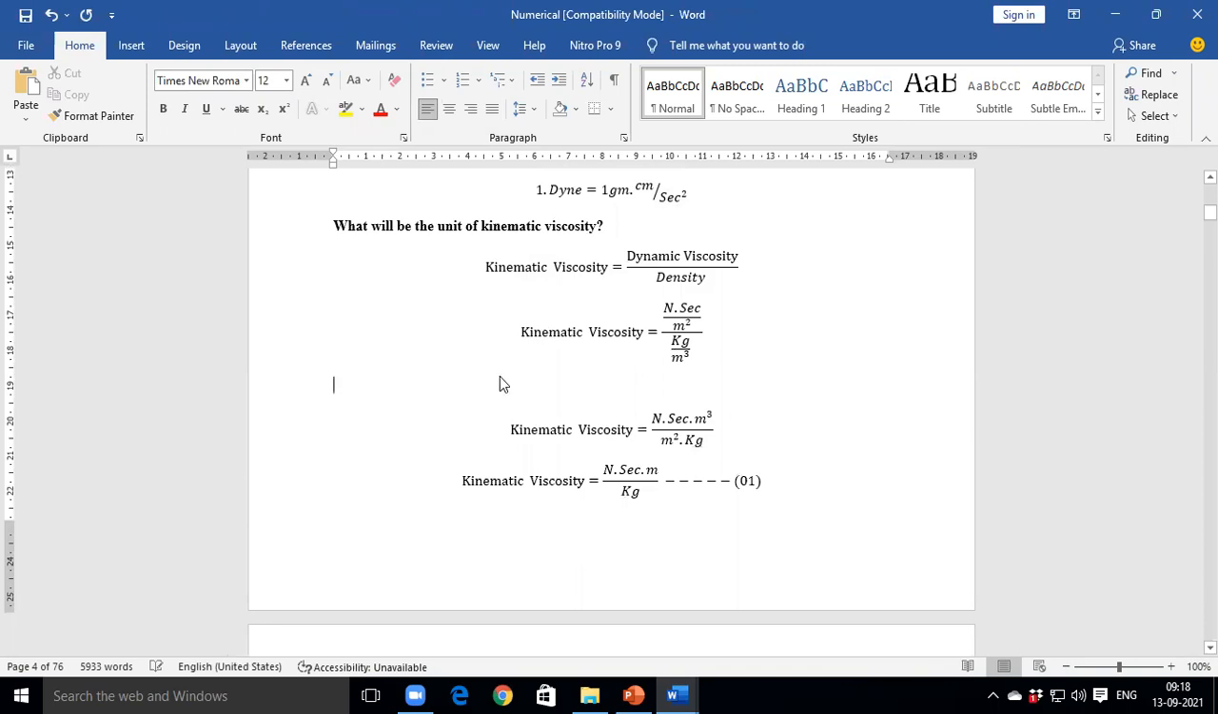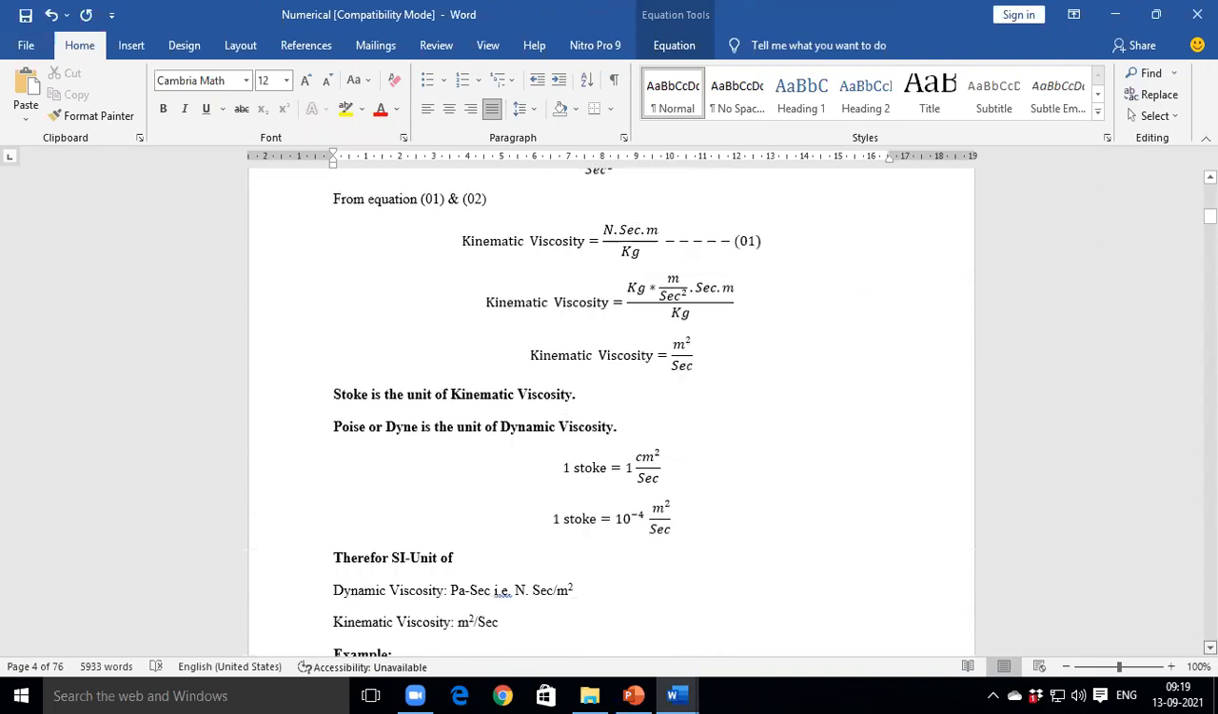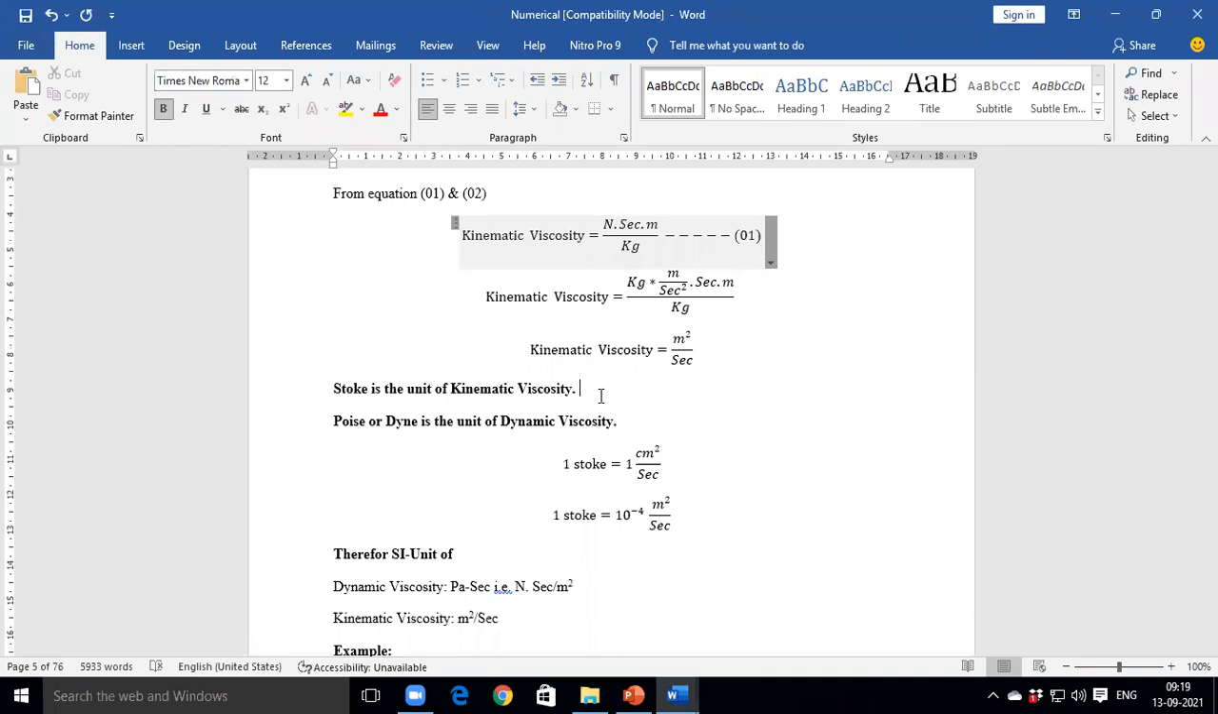And one numerical we solved in the last lecture. Okay. So before revising that numerical, can you tell me, anyone, Stoke is a unit of which viscosity? Kinematic viscosity. Which one, Aniket? Dynamic or kinematic? Stoke. Kinematic. Yes. Stoke is a unit of kinematic viscosity, and Poise or dyne is a unit of dynamic viscosity.